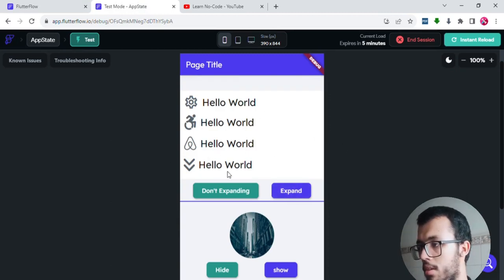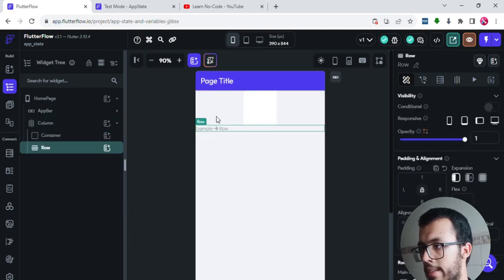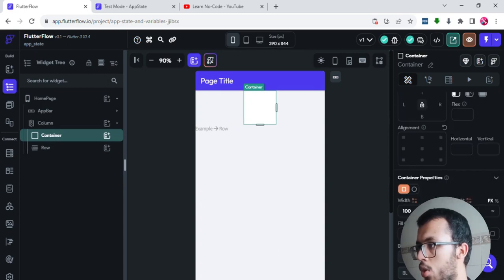So we have this container and these 2 buttons. This is a container, which is this one, and this is a row. These 2 buttons belong to a row because one is next to the other. So that's why under this container I will add an empty row, and I will fill it later on. This container I wanted to take the full width of this page. The width of the page in our case is 390, or you can just click here and it will take it automatically without you having to change that. But you may want to do that because we will use that later on.